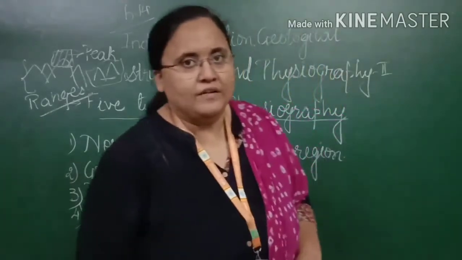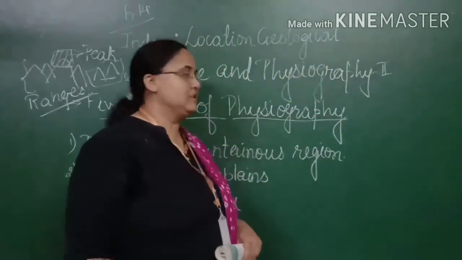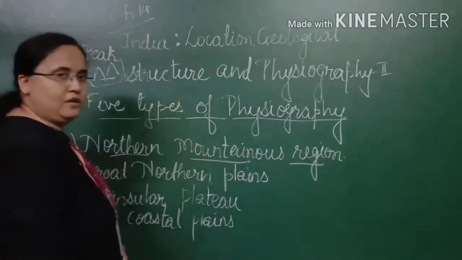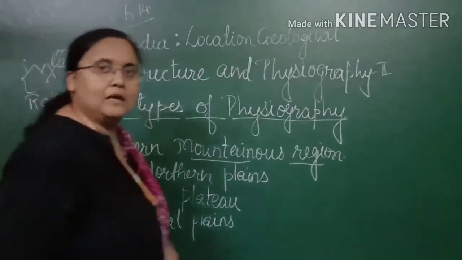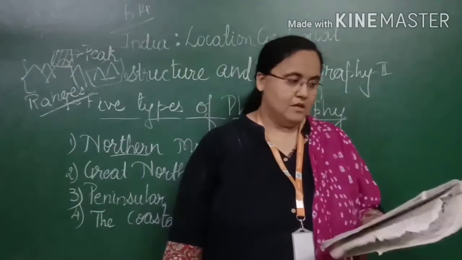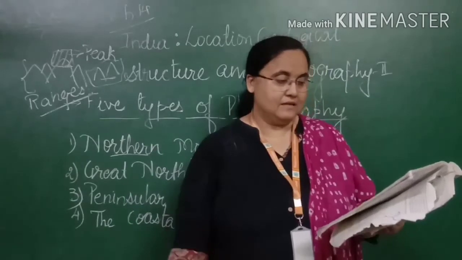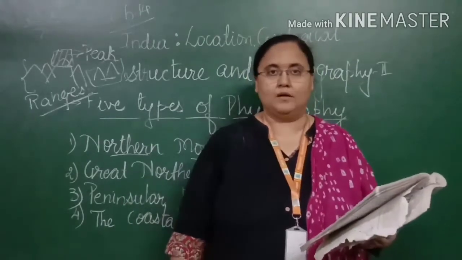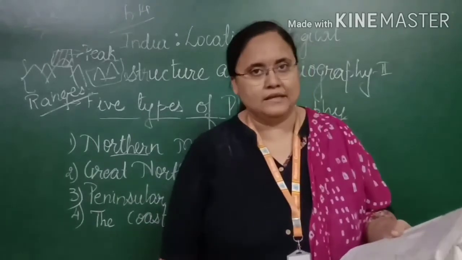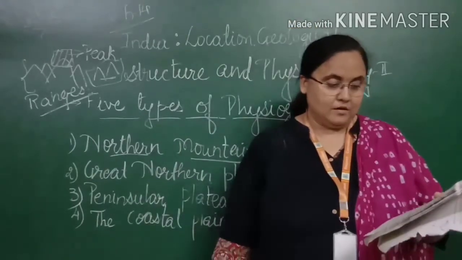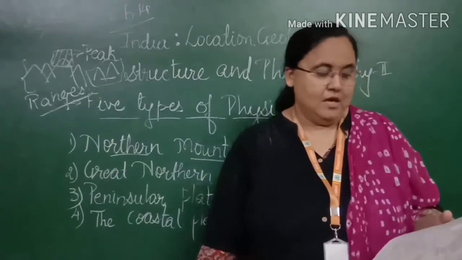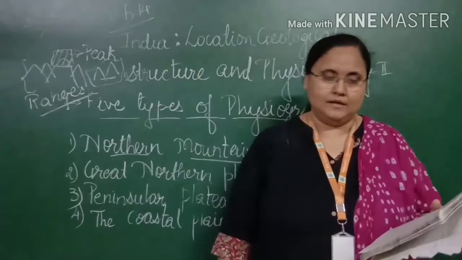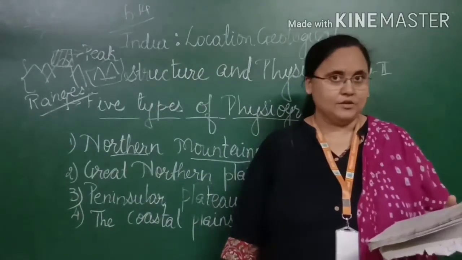Now, so far in this particular clipping, we have discussed the northern mountainous region. In short, we have discussed the Himalaya regions in three parts. To revise that, we have discussed the mountainous regions of the Himalaya, then the greater Himalaya, and then the outer portion of Himalaya, which is known as the Shivalik. And the second portion of the Himalaya we call the eastern Himalaya. So I hope it is quite clear to you.